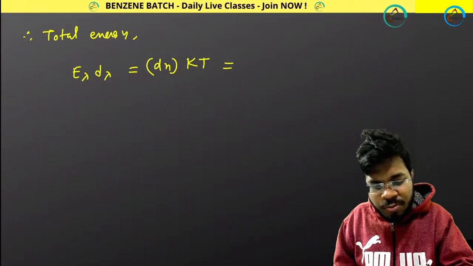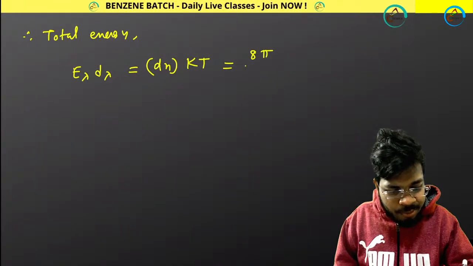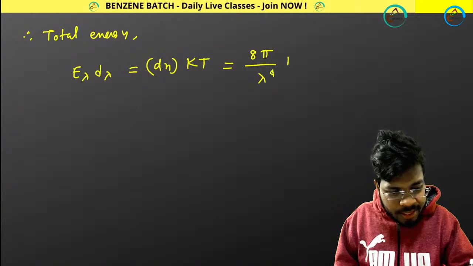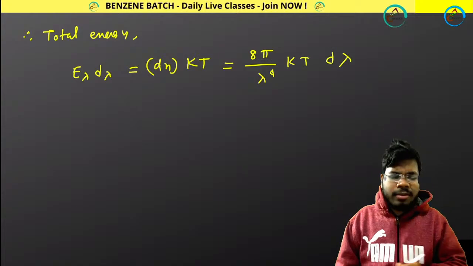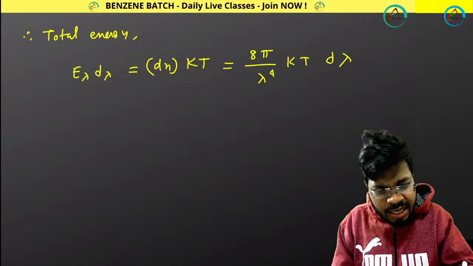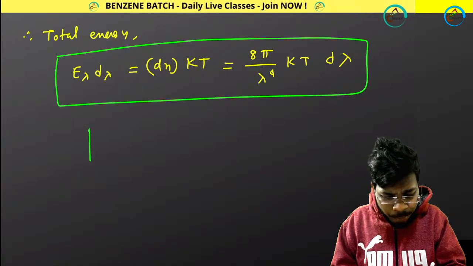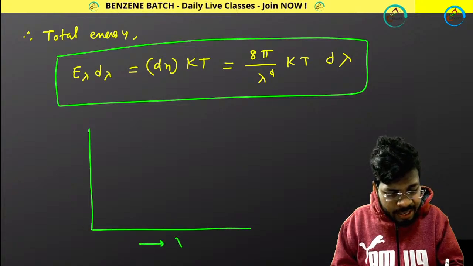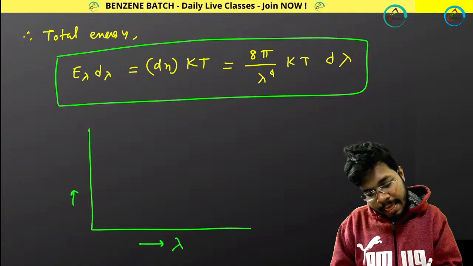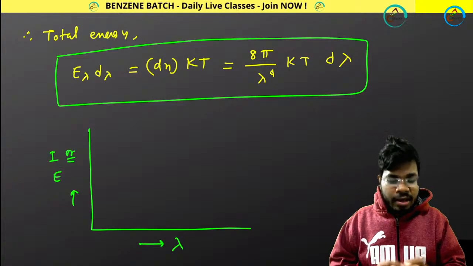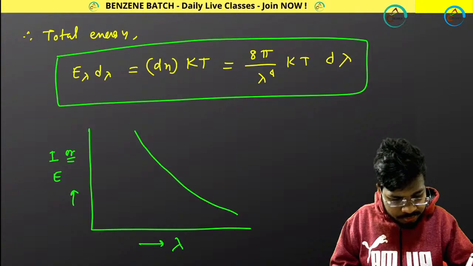8 pi by lambda to the power 4, then kT, I am writing d lambda. So that is the expression that we are getting from Rayleigh's law. Now if I draw a plot for Rayleigh's law, here it is lambda, here it is intensity or energy. I will be getting this kind of plot.